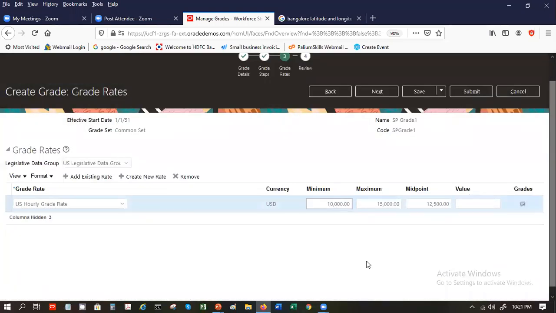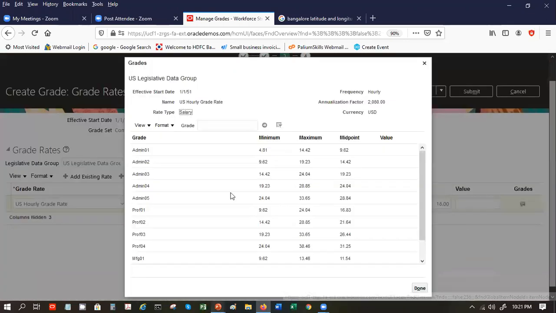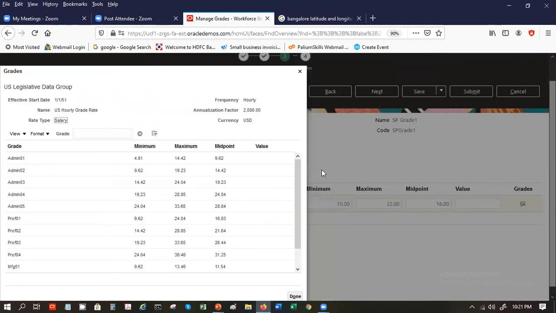So let's just make this hourly rate from 10 to 50. So this is the min and max for this hourly rate. And what grades are applicable? These are the grades that are part of this grade rate. So when you assign a grade to an employee, the system will check whether the grade rate that is defined, this min and max, is within this range or not.